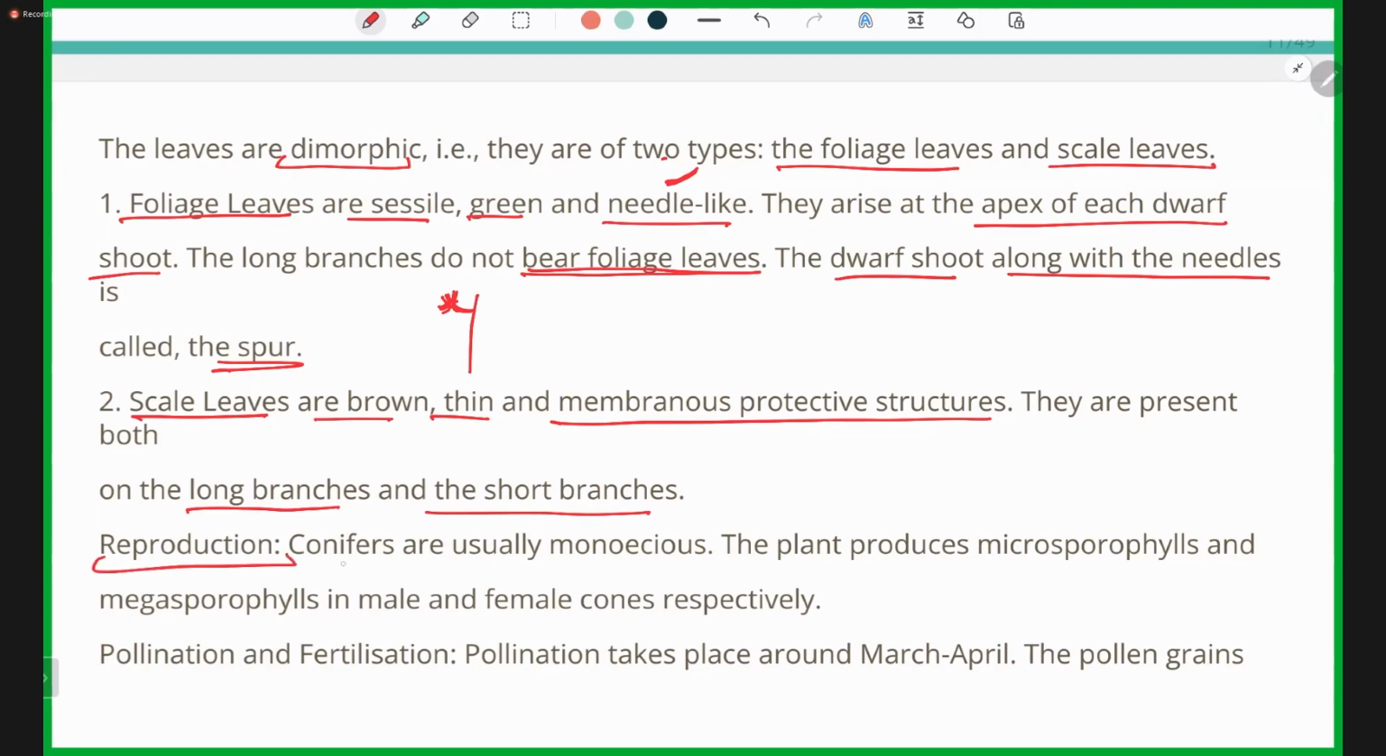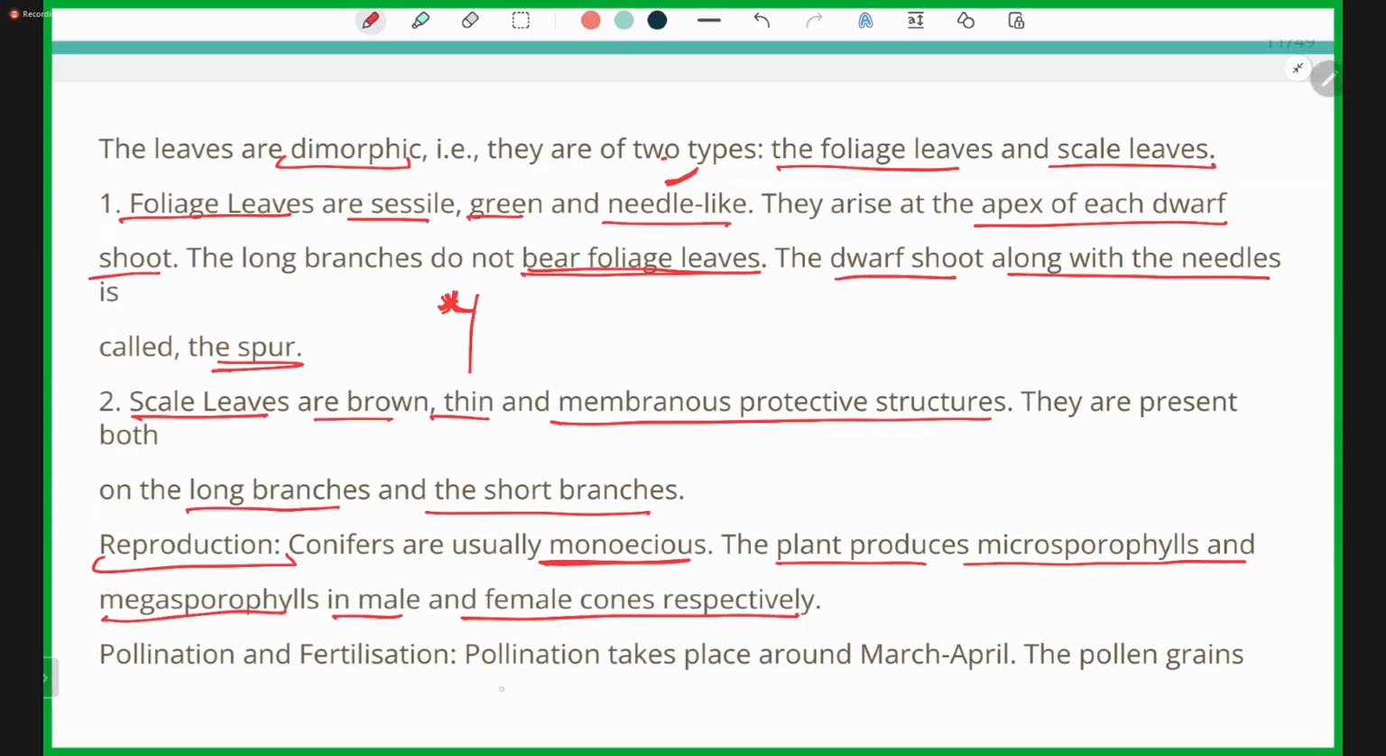Reproduction: conifers are usually monoecious. By monoecious, what do they mean? That the male and the female cones are present on the same plant, whereas in Cycas it was dioecious. The male and the female cones were present on different plants. The plant produces microsporophylls and megasporophylls in male and female cones respectively.